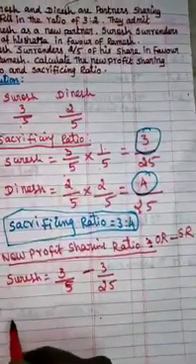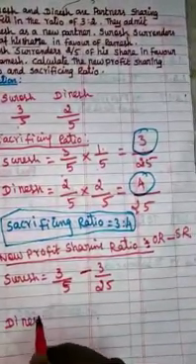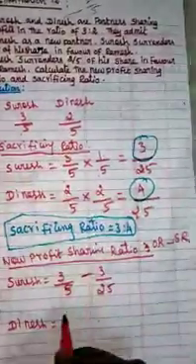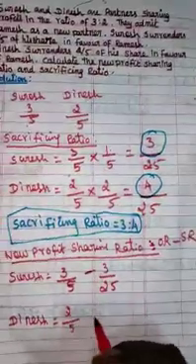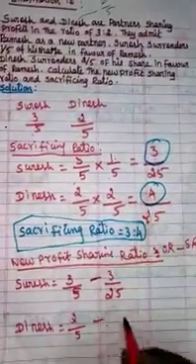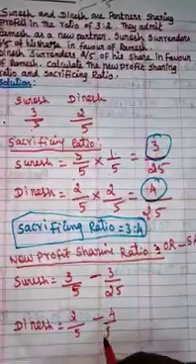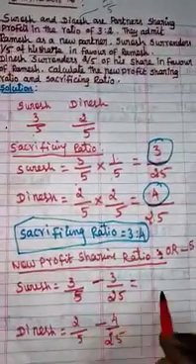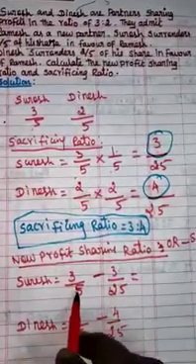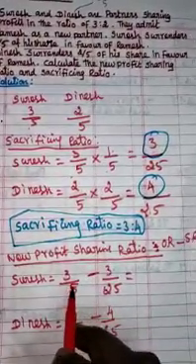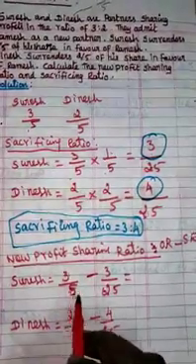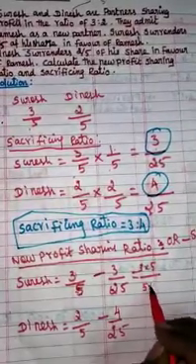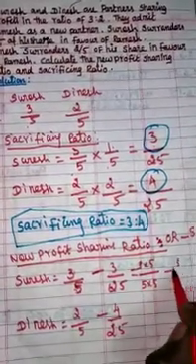The same way for Dinesh also. What is the old ratio? 2 by 5, as written here. So 2 by 5 minus the sacrifice ratio, 4 by 25. Now we are going to subtract it. At that time both denominators should be the same, so we take the LCM. To make 5 into 25, we multiply by 5 into 5. So 3 into 5 divided by 5 into 5, minus 3 by 25.